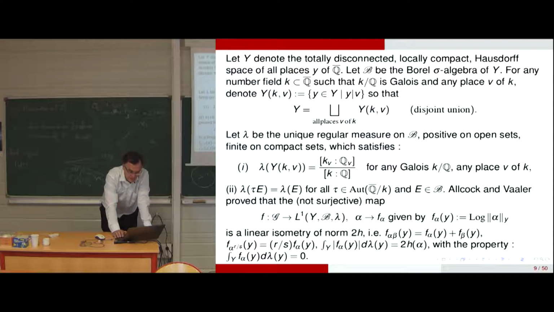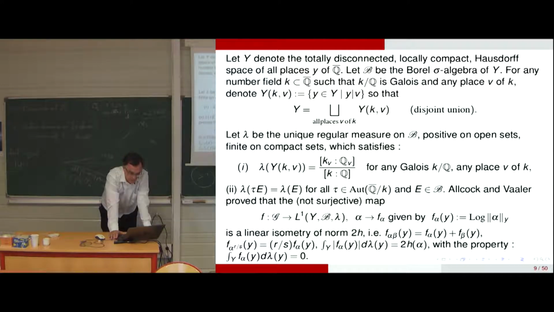For any number field K, Galois normal extension, and any place v, we denote Y_{K,v} the set of y dividing v, so that we have a disjoint union like that.